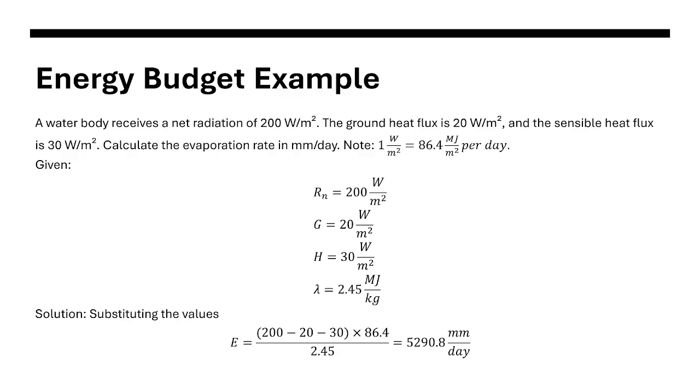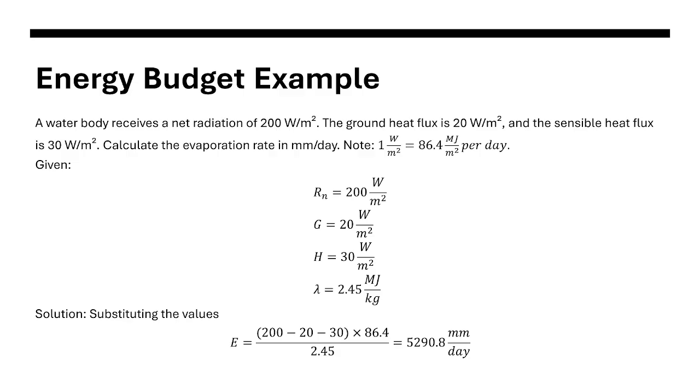If I want to ask you, if lambda is bigger or larger in value, how does it affect the evaporation? You're going to think about this.